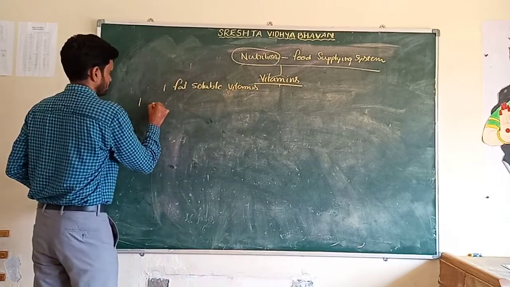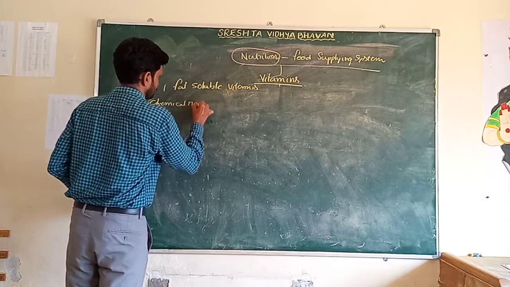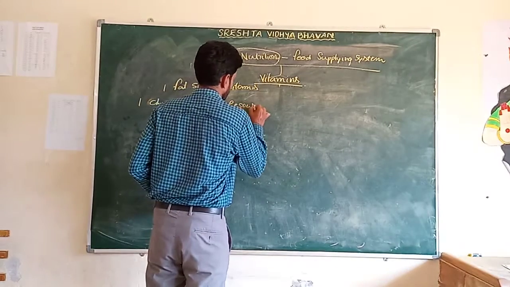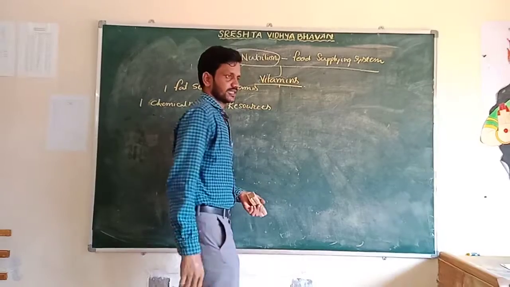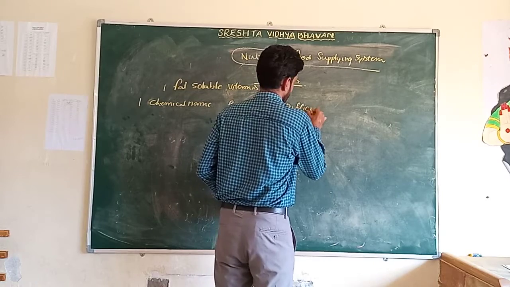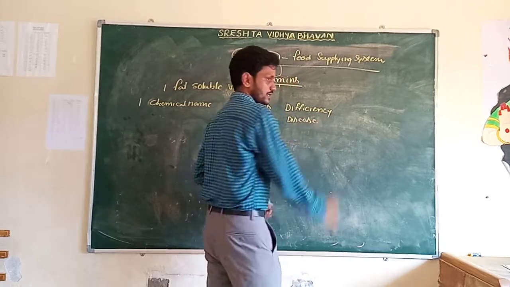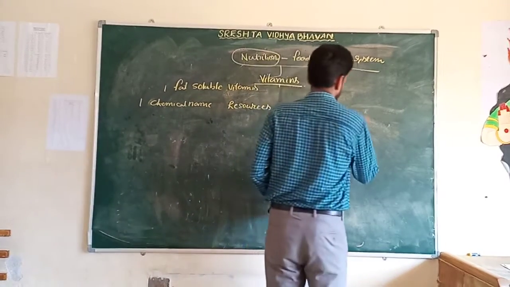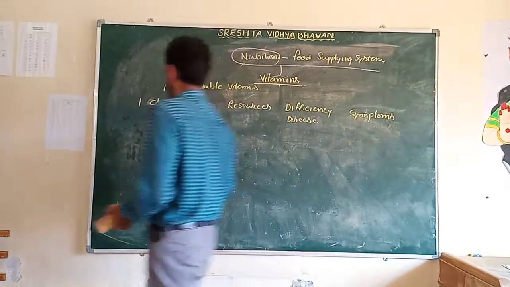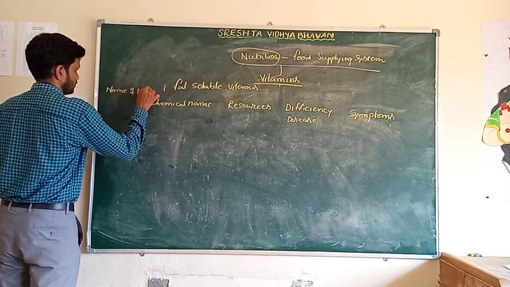The table has the chemical name, resources, deficiency diseases and symptoms, and the name of the vitamin.